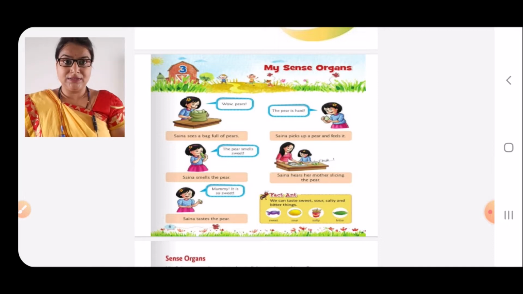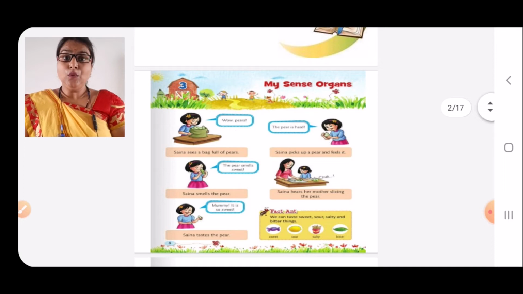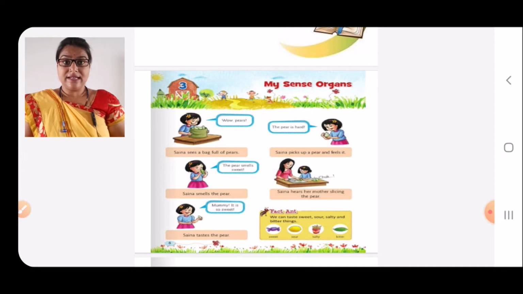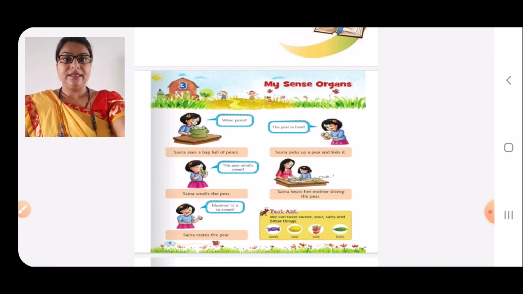Now, let's go to the next picture. Sina picks up a pear and feels it. She feels the pear's heart. So dear children, which sense organ is she using? She is using hand or skin to feel the thing.